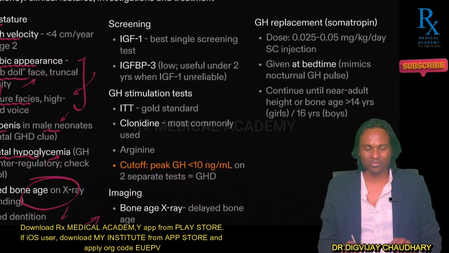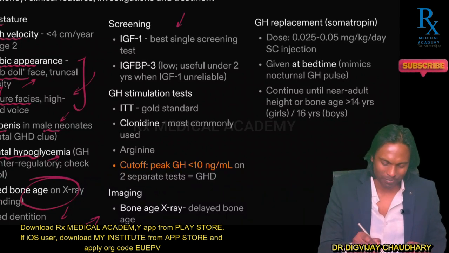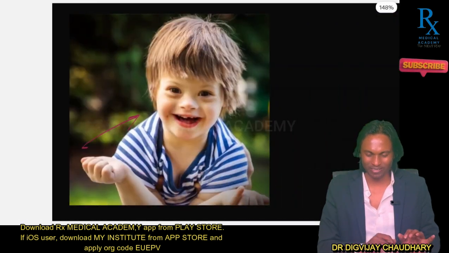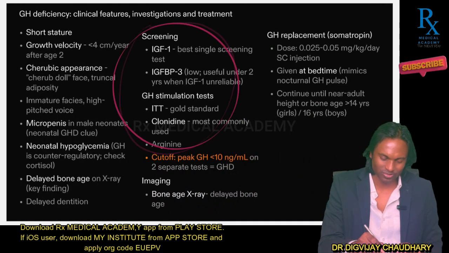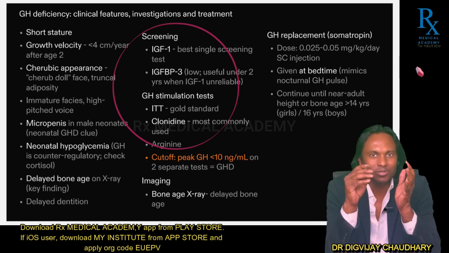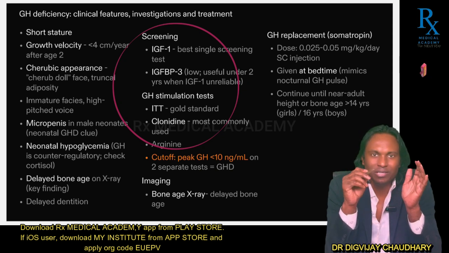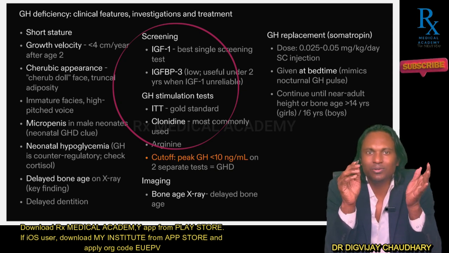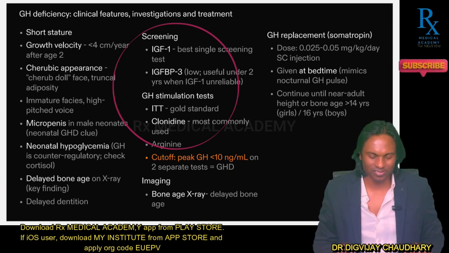Now our next job will be to figure out the growth hormone deficiency with the help of lab investigations. This slide is actually very, very important. Here you can appreciate the tests required for the diagnosis of growth hormone deficiency. But growth hormone is secreted in a pulsatile fashion. So if at a particular time you investigate for growth hormone levels, you can get spuriously wrong levels of growth hormone which might not correspond to growth hormone deficiency.